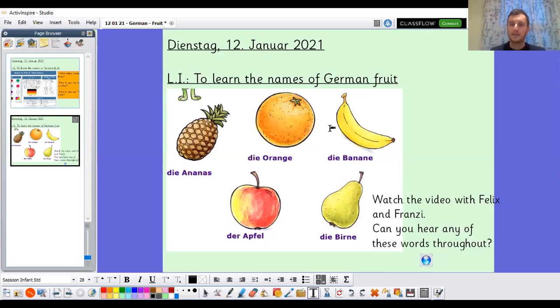Then we have a banana, die Banane. We have an apple, der Apfel. And lastly, we have a pear, die Birne. Again, maybe you can have a go at saying one of those. And if you want another practice, rewind the video slightly and have a go at saying those with me again.